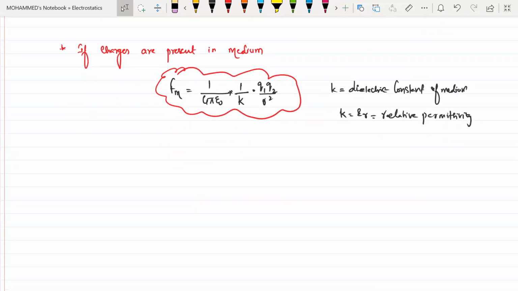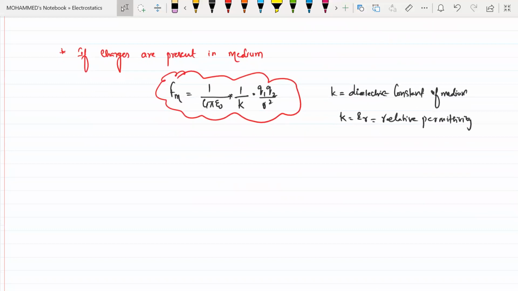And the relation between both of them: you see right now, if I am writing this relation, F in medium is equal to... Generally K is known as the relative permittivity, also represented by epsilon R. Epsilon R is nothing but the permittivity of the medium divided by the absolute permittivity. Epsilon is known as the permittivity of your medium.